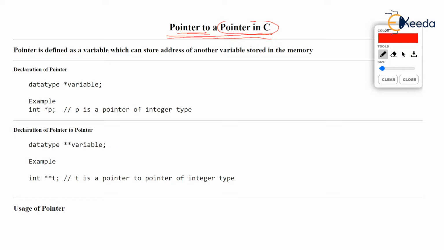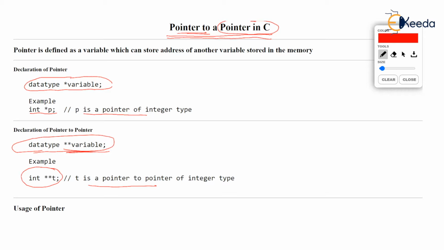You know that a pointer is declared using data type asterisk variable. For example, int asterisk p means p is a pointer to integer type. But then if you put two asterisks, just check the cursor place, data type double asterisk variable, then this is pointer to a pointer. As an example, int double asterisk t. Here t is a pointer to a pointer.